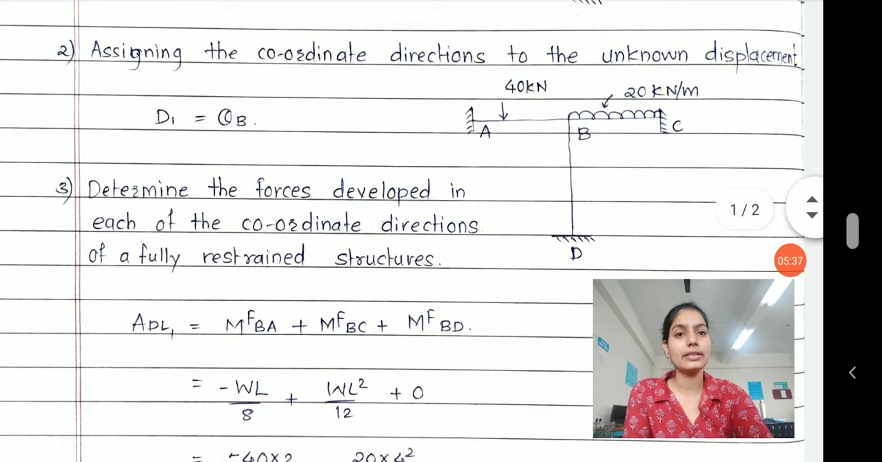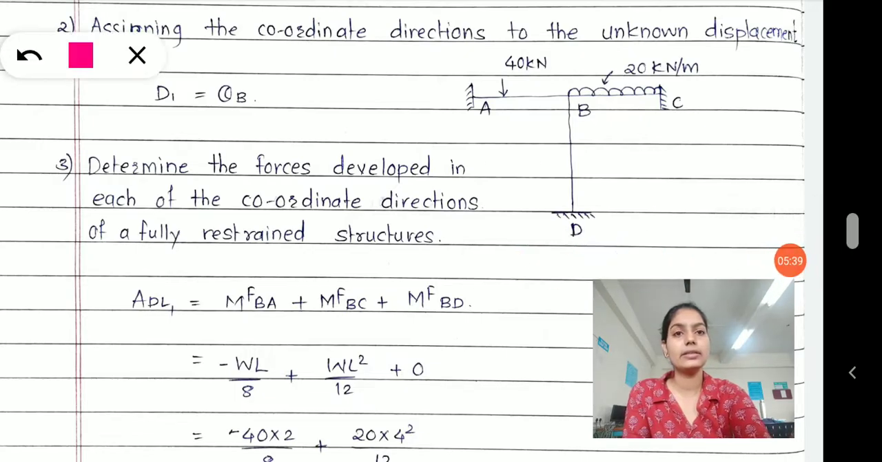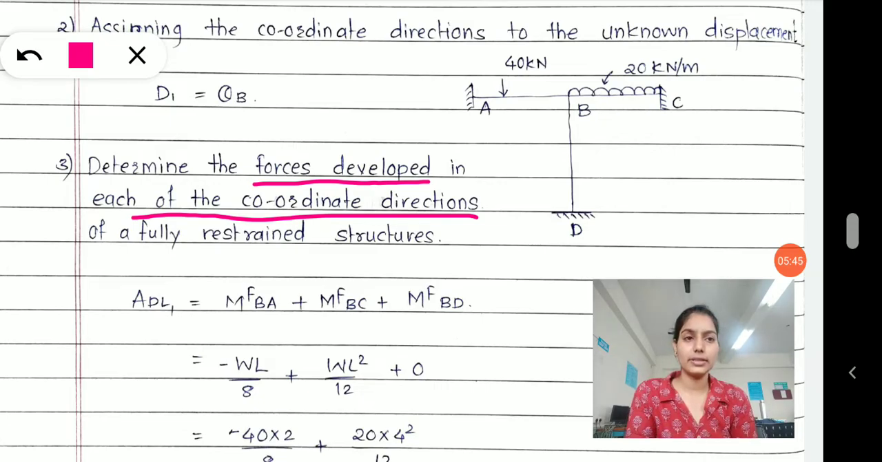Once you do that, the next step is to determine the force developed in each of the coordinate directions of a fully restrained structure. Now, as we all know, in the stiffness method, whatever beams or frames we are dealing with, we have to restrain all the supports, and at a time we allow only one support to get displaced. Okay. Now ADL1. When we allow only one unit displacement at a particular support, we will analyze the movement taking place at it.